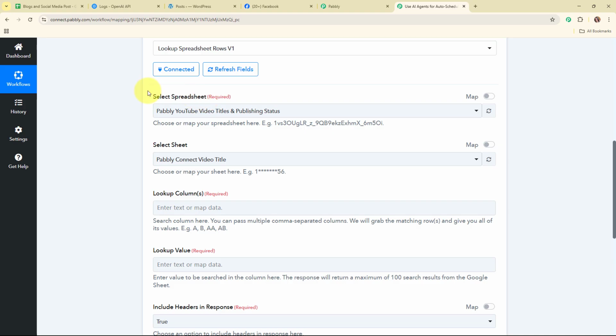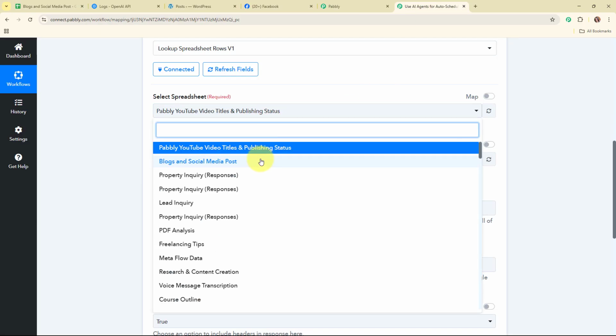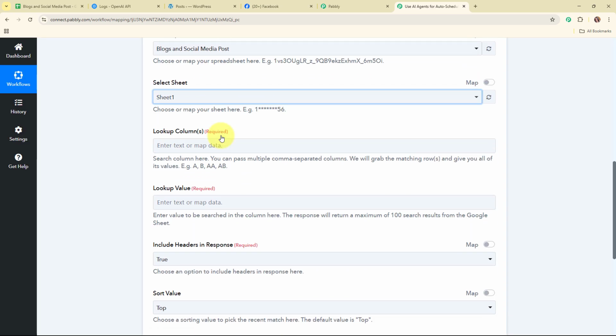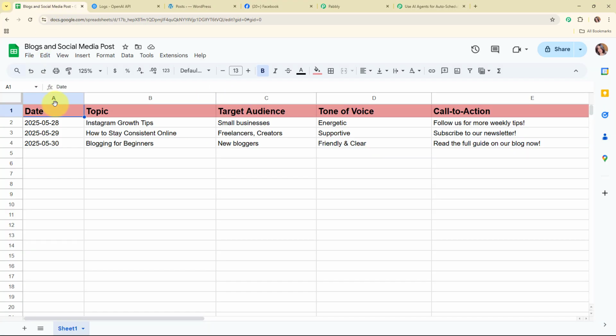So moving forward, and then here it is asking me to select the spreadsheet. So here I've already shown you that I have my spreadsheet with the name blogs and social media post. So I'm going to select my spreadsheet as blogs and social media post, and here after selecting my spreadsheet, I'm going to select my sheet as sheet 1, and then here it is asking me to enter the lookup column. So it says search column. Here you can pass multiple comma separated columns, and we will grab the matching rows and give you all of its value. So here I need to enter the lookup column in which I want to look up for the value. So here I've already told you that I am going to look up for the value as date over here. So that means our lookup column is going to be this date column, that is column A.